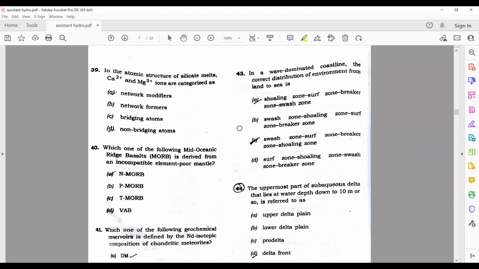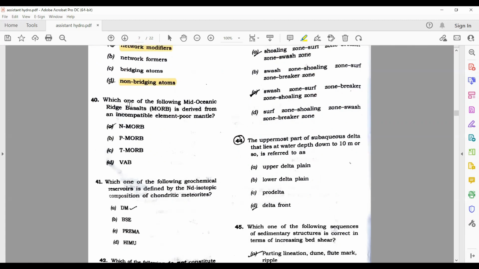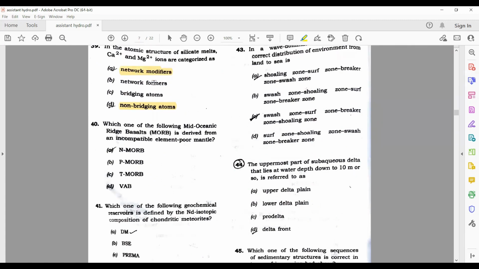Next question is, in the atomic structure of silicate melts, Ca2+ and Mg2+ ions are categorized as, okay, this question is confusing. We can go with non-bridging as well as network modifiers also. So I'm not sure about this answer. It can be non-bridging or it can be network modifiers also. But if I have to choose, I will go with non-bridging atoms.